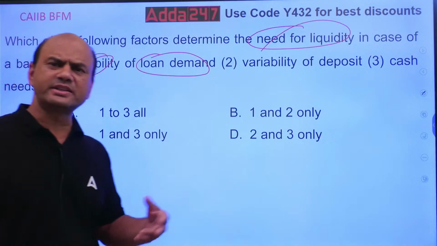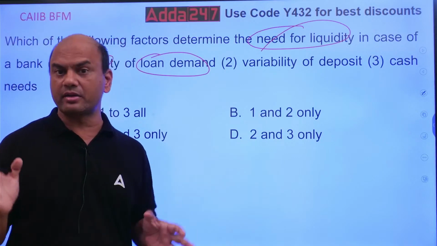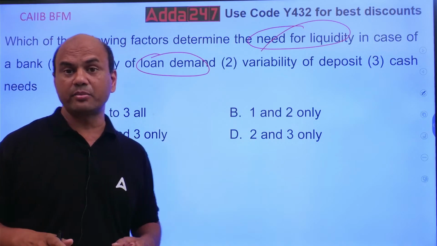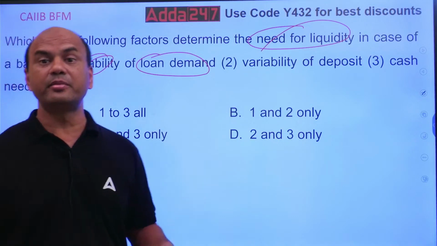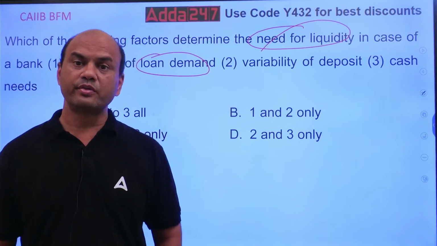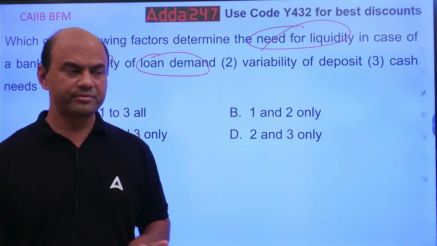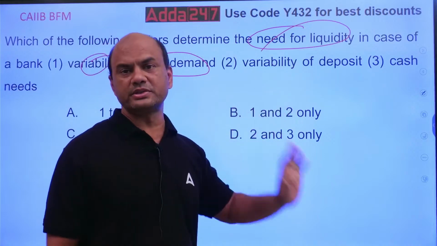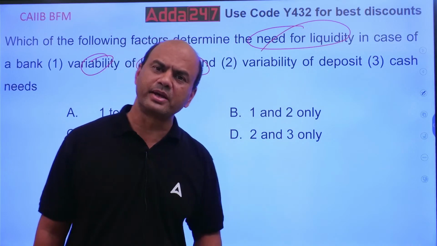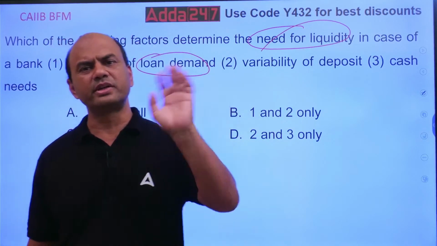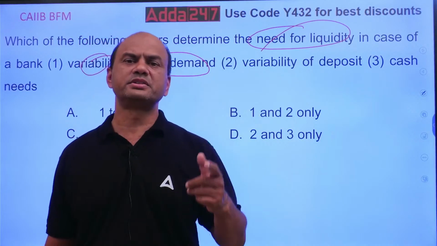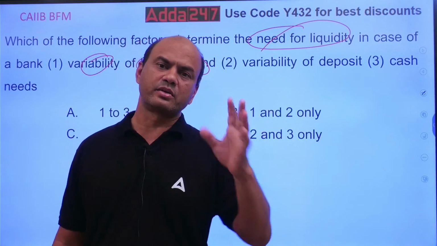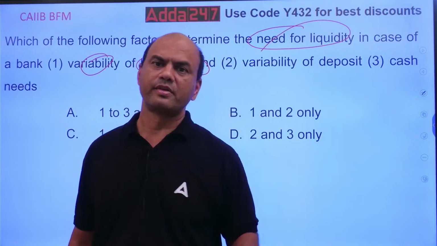If urgently I get some good business, a big loan, means I am able to sell a big loan, then I need money, liquidity. Variability of deposit: some depositor wants to take out the funds immediately, today only, let's say 100 crores.